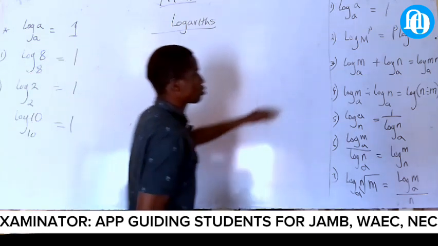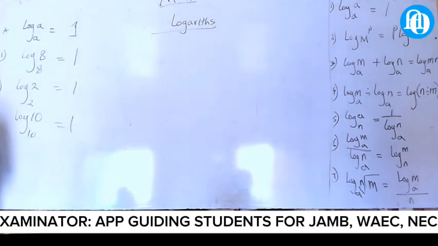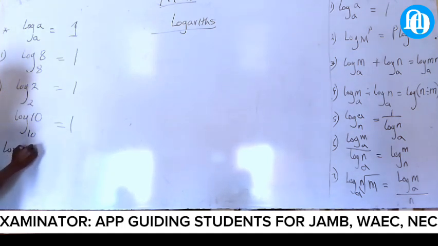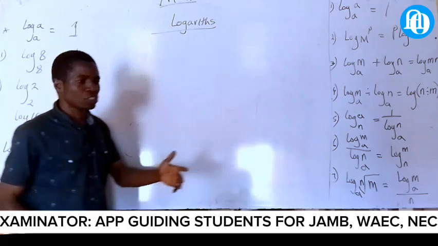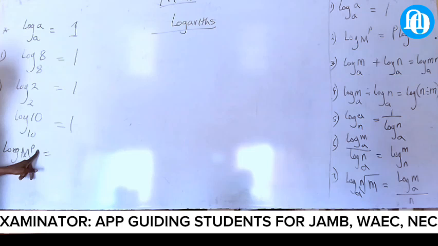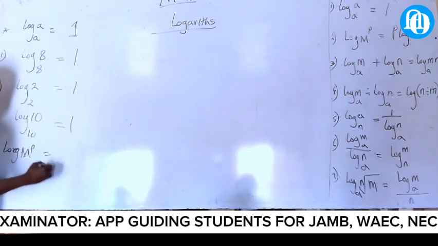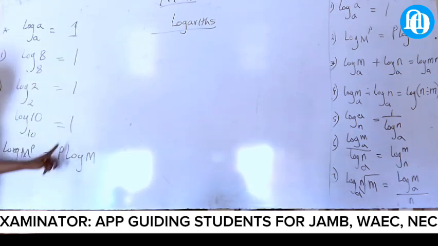Now let's move to the next one, which is law 2. Law 2 says log m raised to power p. In indices, anything you see as power, m raised to power p, the power will come at the back of the log. It will now be p log m. The power will come at the back of the log.